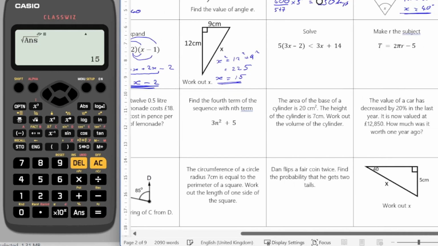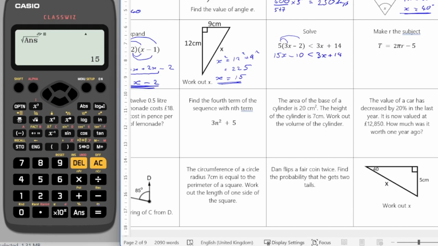Right, solve an inequality. So I tend to treat these like an equal sign. You can kind of switch the inequality symbol for an equals and then bring it back in, but I tend to just keep it this way. So I'm going to multiply out the brackets. 5 times 3x is 15x, minus 2 times 5 is 10, and that has to be less than 3x plus 14.